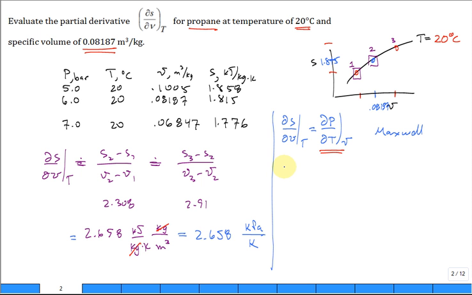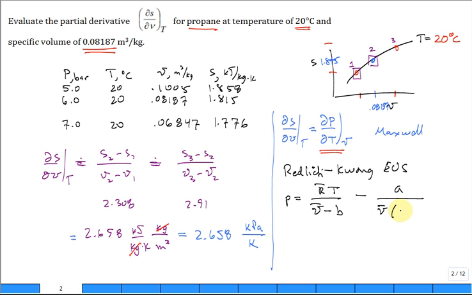We can use the Redlich-Kwong equation of state, which is given by P equals R bar T divided by V bar minus B, minus A divided by V bar times V bar plus B times T to the 1/2. Where do I get those constants A and B?